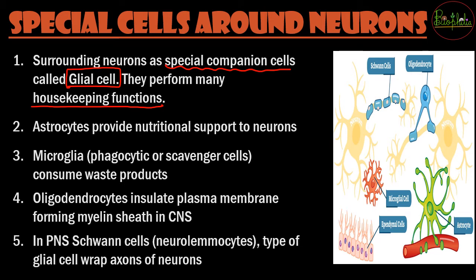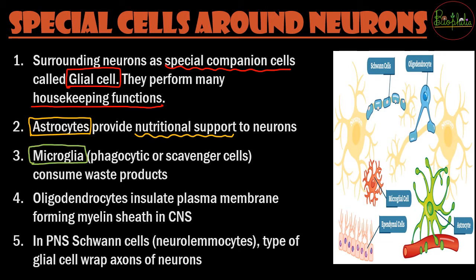The second ones are going to be the astrocytes. So these astrocytes are going to be star-shaped cells, and these are going to provide nutritional support. So whatever is needed for the eating purposes, or you can say whatever is needed for the nutritional support, everything will be provided by the astrocytes. Then the third type of cells are going to be the microglia.